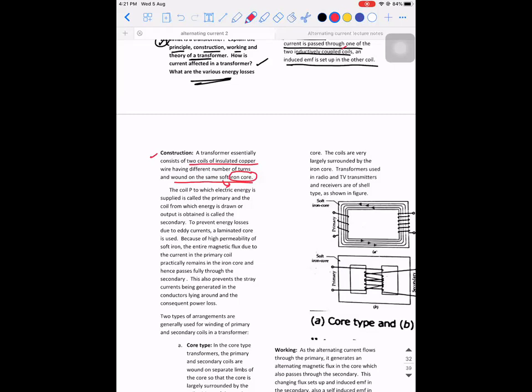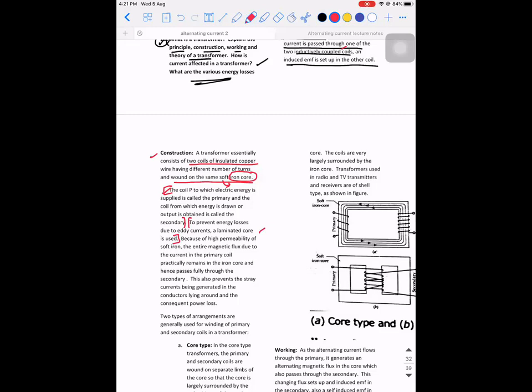The coil P to which the electrical energy is supplied is called the primary, and the coil from which the energy is drawn or output is obtained is called the secondary. So this point is also explained. The third point: to prevent energy losses due to eddy currents, what do we use? Use a laminated core to overcome the loss due to eddy currents, because you are using the ferromagnetic substance there.